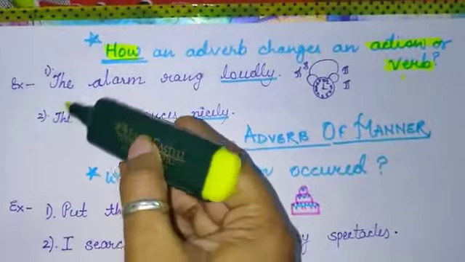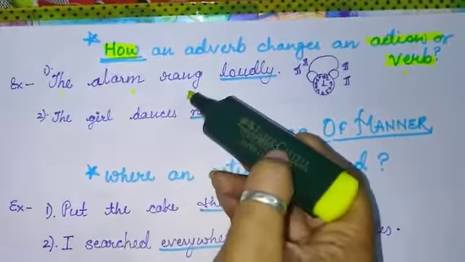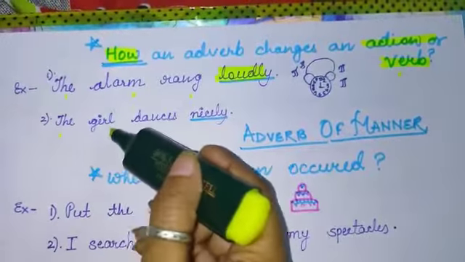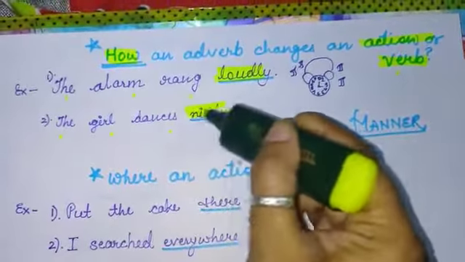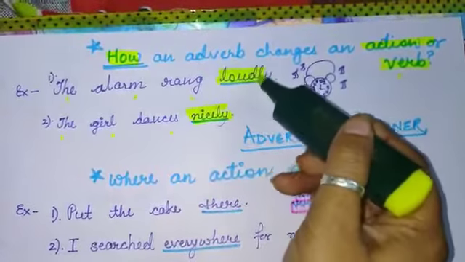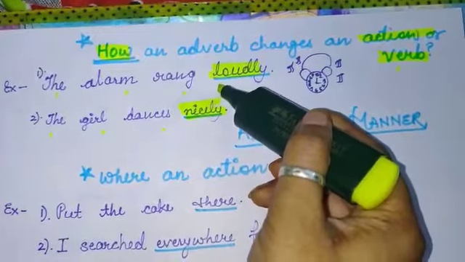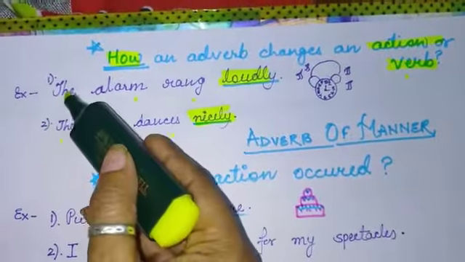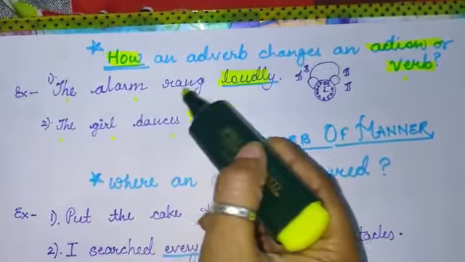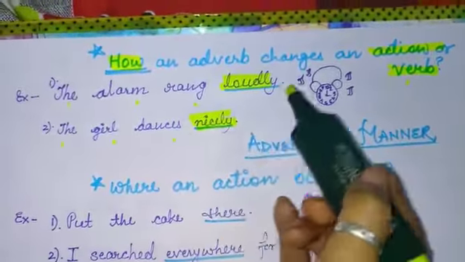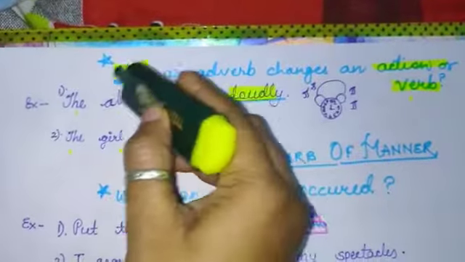Let's have some example. The alarm rang loudly. And another example, the girl dances nicely. Here in these 2 examples, if you ask the question for the same sentence, you will ask how the alarm rings or how does the girl dance. So we are using the word how.